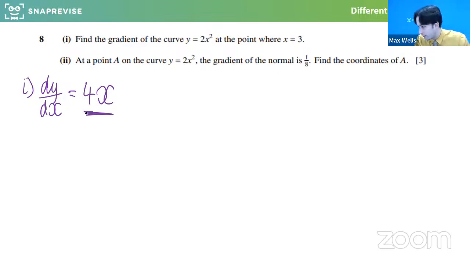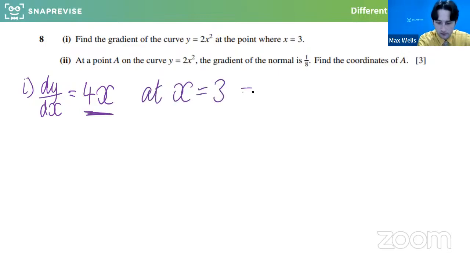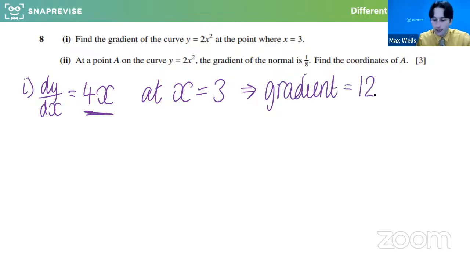So as we've just seen an answer in the chat there, if you sub it in, we will get 12. Superb. I don't think we plan on going over first principles, but I'm happy to talk about that towards the end if anyone has any questions. We're going through the basics routinely to start with and looking at some exam questions. So the gradient here at x equals 3, gradient is 12.